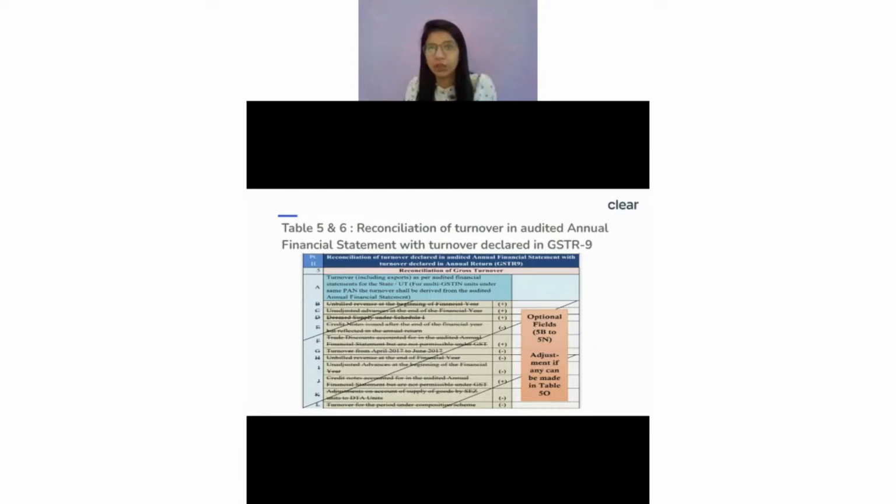It's not even my revenue, right? Whenever I'm supplying from one GSTN to another GSTN, that's not even my revenue. So here you will always see a difference between your financial statement and your GST-9. In the financial statement there would be less turnover, and in your GST-9 there would be more value.